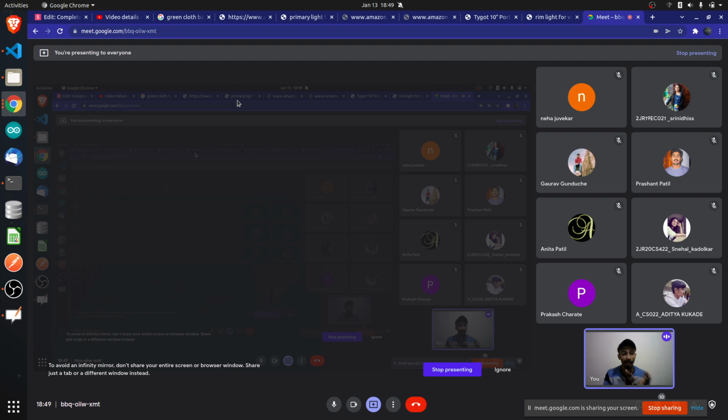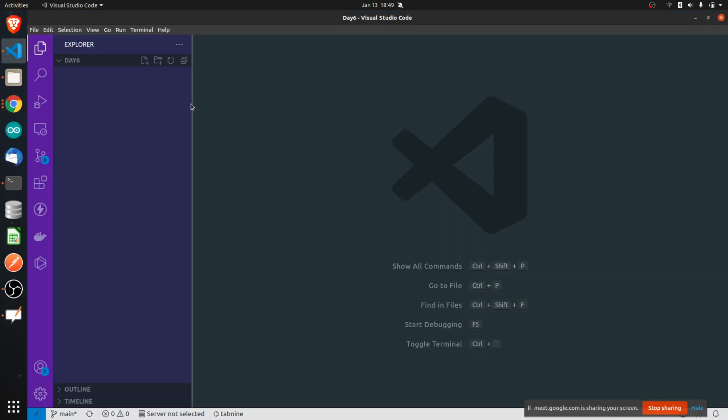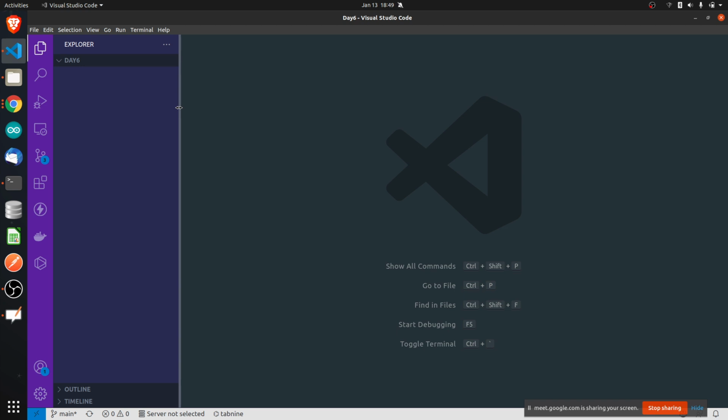An IDE is a little bit heavy. It will consume a little more of your RAM than text editors. It will take more of your resources and more space than your text editor does. A text editor is lightweight yet very powerful. So VS Code is my favorite one. So there is a difference between an IDE and a text editor. Both are doing the same work, but an IDE is a little bit heavy, whereas a text editor is a little bit light.